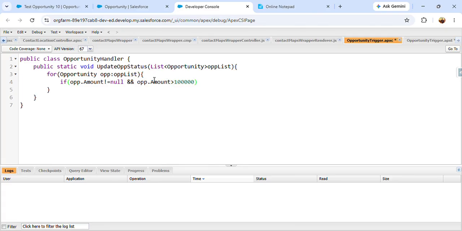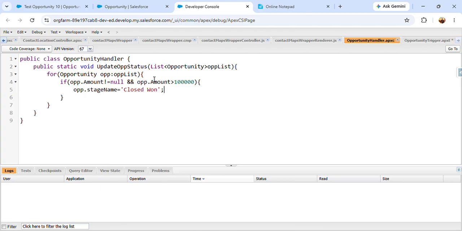I'm giving just a random value. So what it should update is opportunity StageName, which should be Closed Won. So now our trigger as well as the handler is ready.